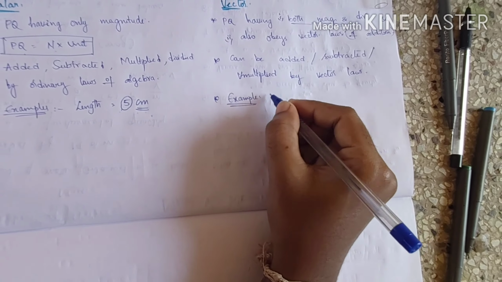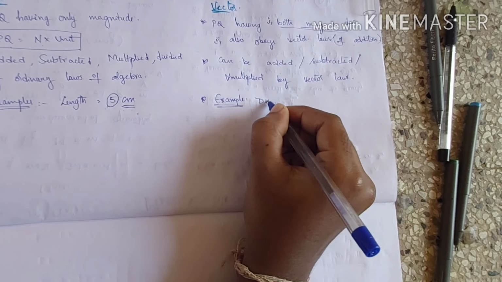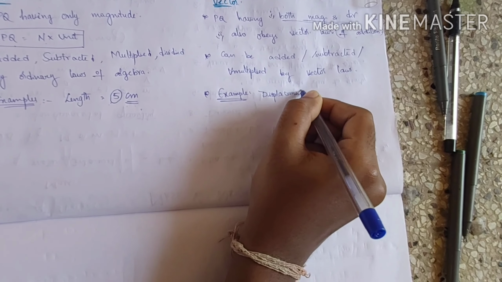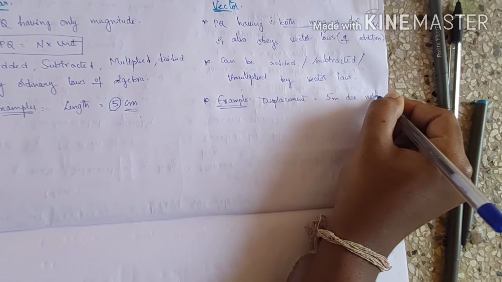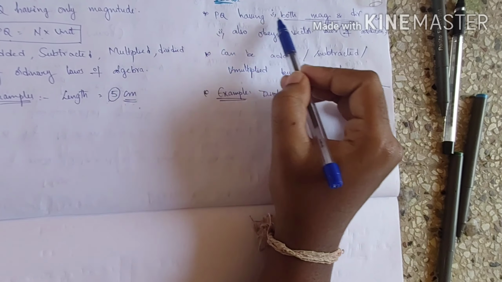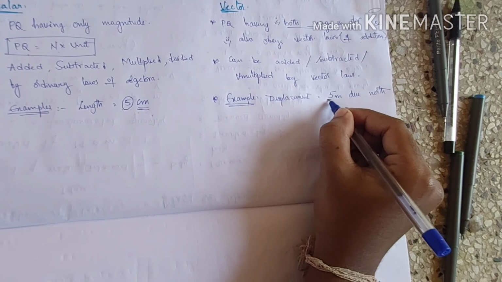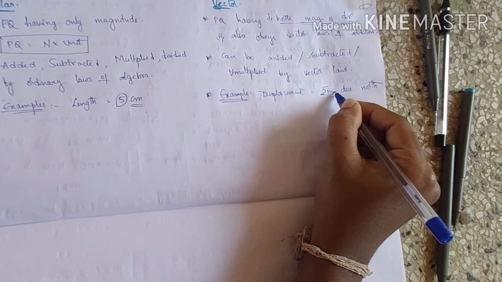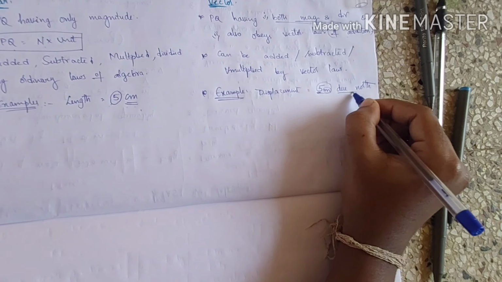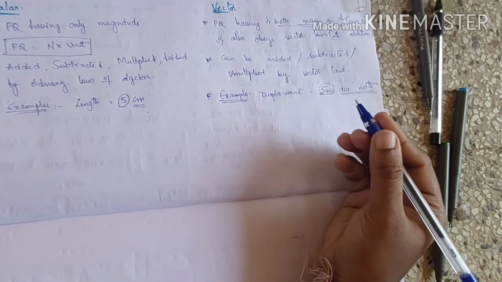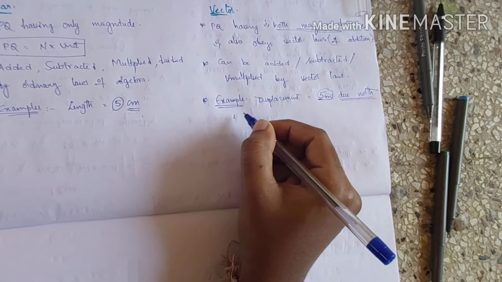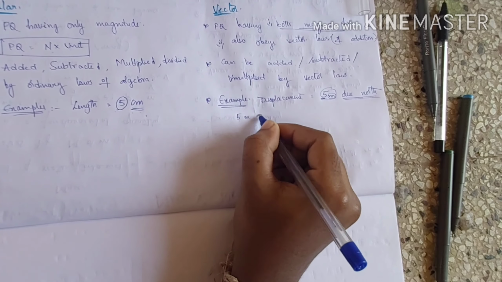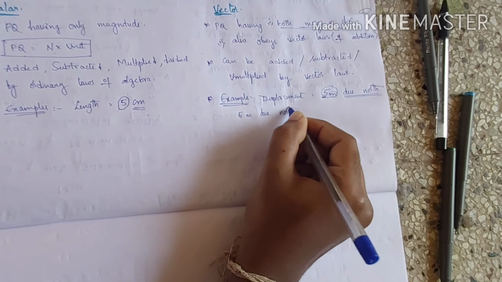For an example of a vector, let's take displacement. 5 meter due north. Here I already have a physical quantity having both magnitude and direction. This is the magnitude and unit, and this is the direction. Now let's take a person who travels 5 meter due north and then 4 meter due east.